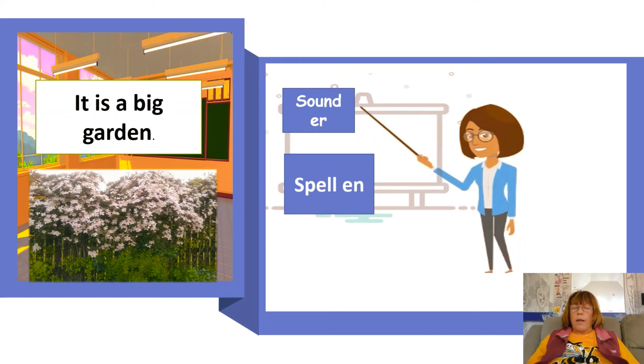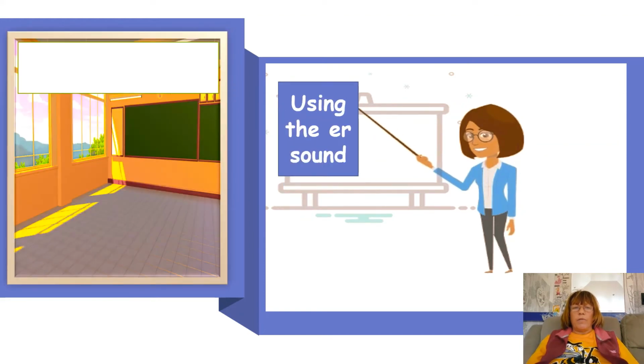Garden, but it's spelled EN. It is a big garden. So you can see we've used quite a number of words using the sound, and I spelt that sound as ER just to give you an idea of it, but sometimes it just sounds as though there's an R in there.